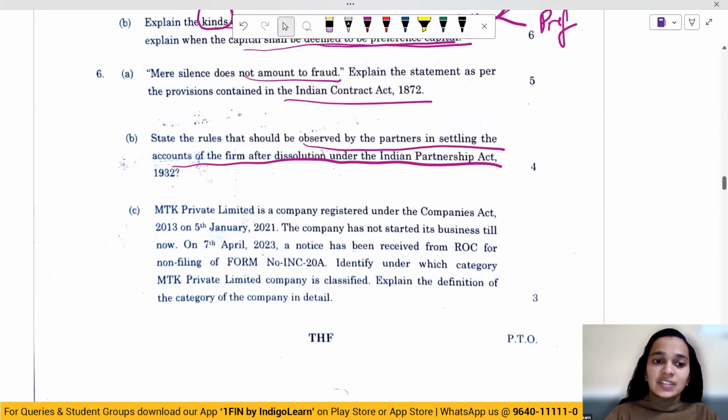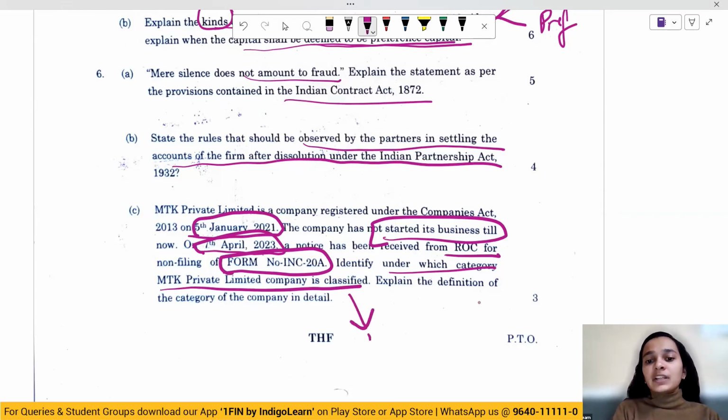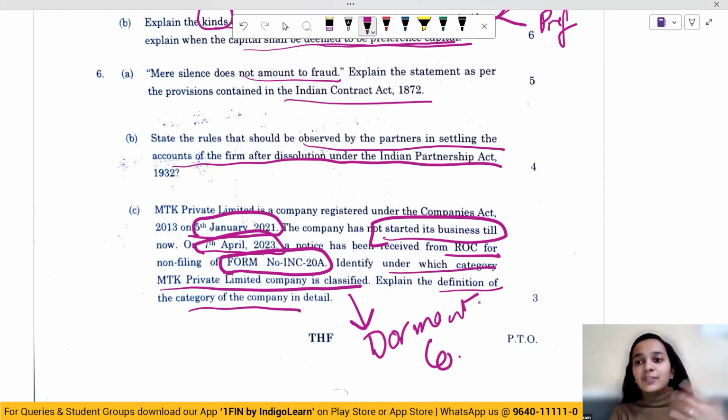Moving on to the last question. MTK Private Limited is a company registered under Companies Act on 5th of January 21. Company did not start business till now. On 7th April, a notice has been received from ROC for non-filing of Form INC 20A. Identify under which category MTK Private Limited is classified. Now, this will be classified as a dormant company because there's no significant transaction happening for the past 2 years. Explain the definition of the category of company. So this is a dormant company, and you'll have to explain what a dormant company is.